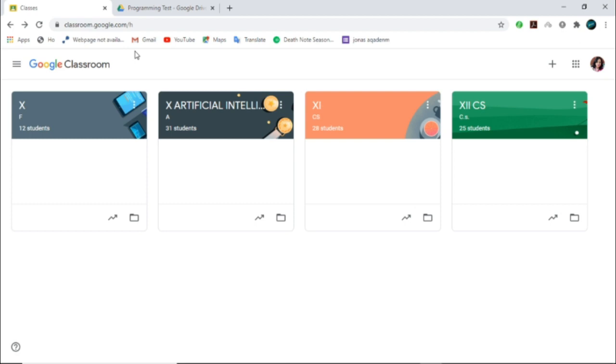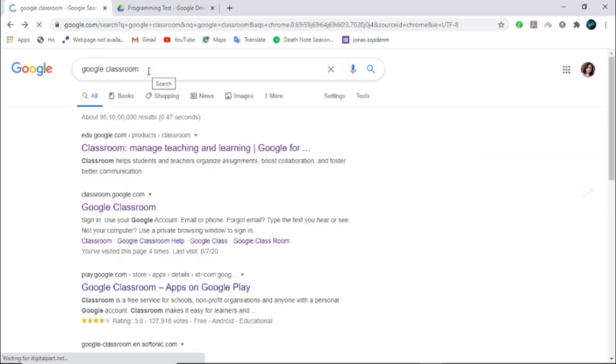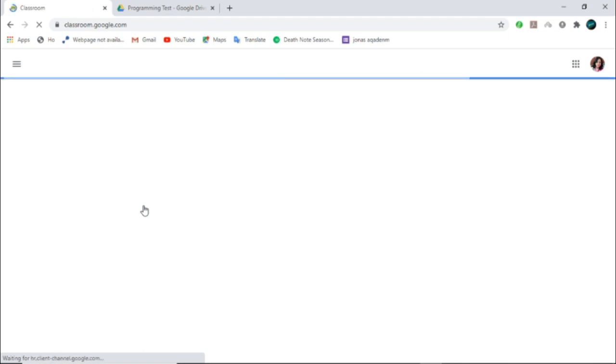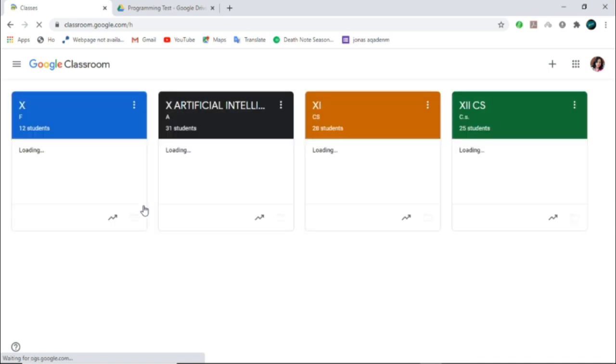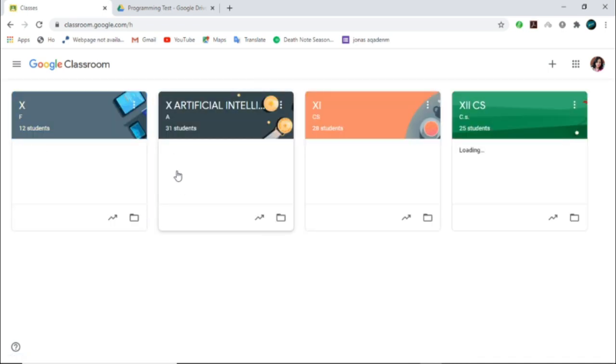If you are using your mobile, what you need to do is install the Google Classroom app on your mobile. That can be easily downloaded from the Play Store. And if you are using your computer or laptop, then you have to open Google and type Google Classroom and click on Google Classroom. If you are not signed in on your computer or laptop, it will ask for your Gmail ID and password. You have to log in. I have already logged in on my laptop, so it is not asking.